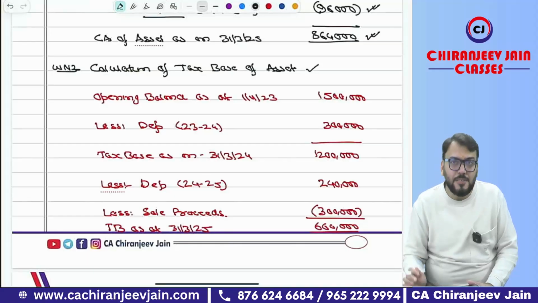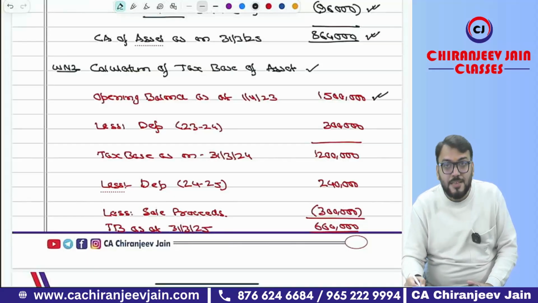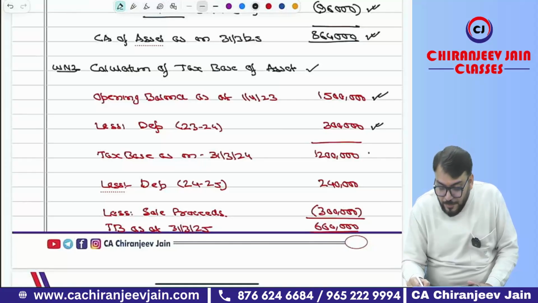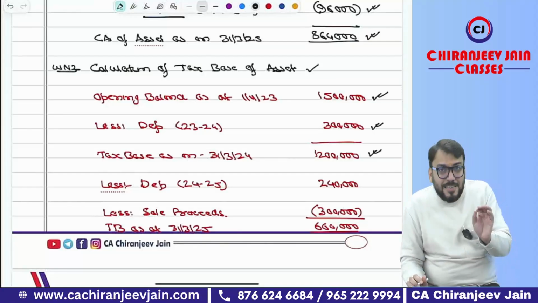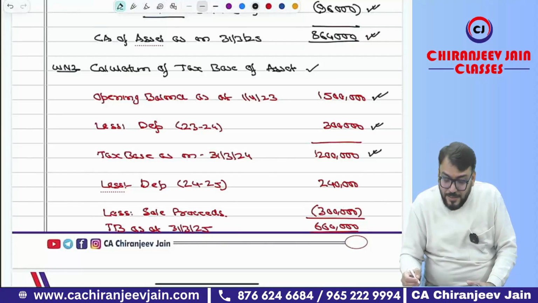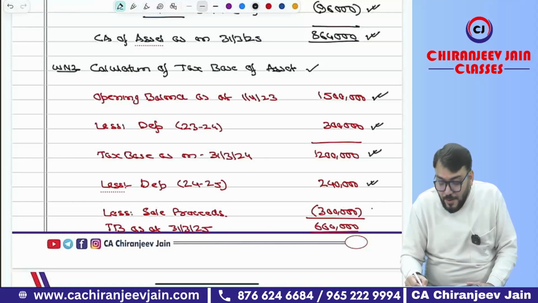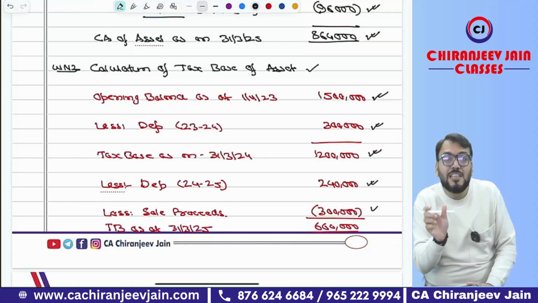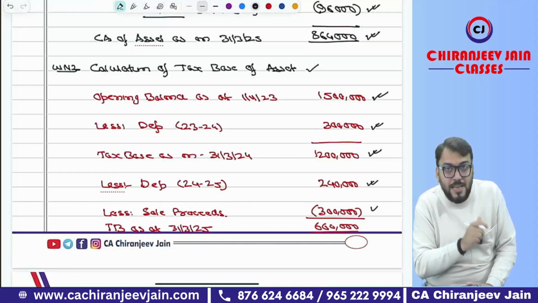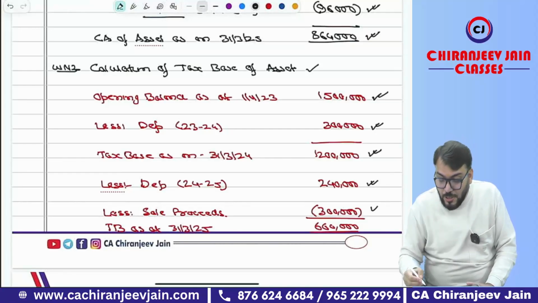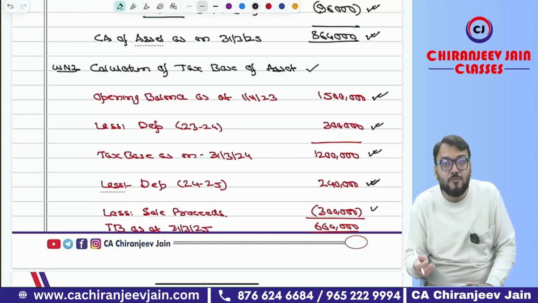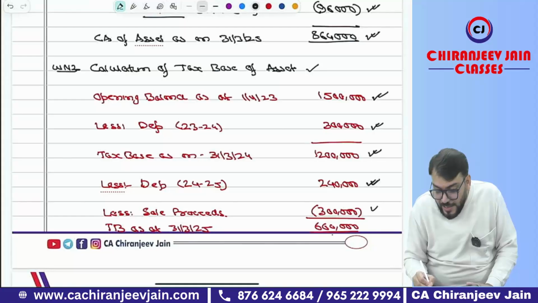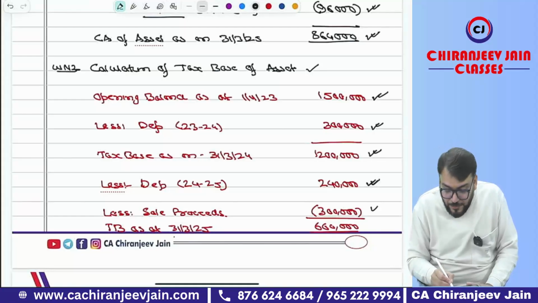Now we'll calculate the tax base. Tax base means as per the Income Tax Act. So opening tax base is given, depreciation of the first year is coming to 12 lakh. This becomes the tax base at the beginning of the second year. Now, as per the Income Tax Act, first we'll calculate depreciation and after that we'll deduct from the block the sale proceeds of the asset. Sale proceeds, not the carrying amount. Understood? It means depreciation is 2,40,000. And then we deduct the sale proceeds, that is 3 lakh, and the remaining amount becomes the tax base of that block. So 6,60,000 is the tax base as on 31st March 2025.